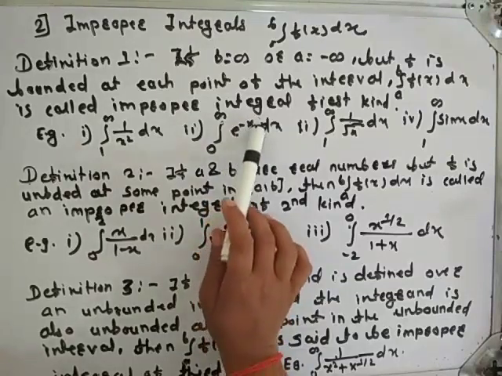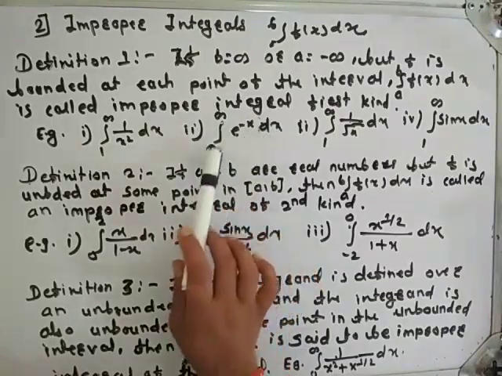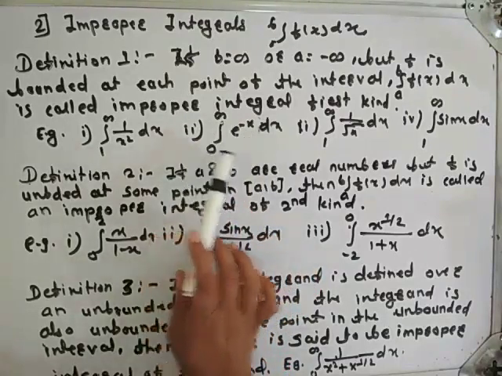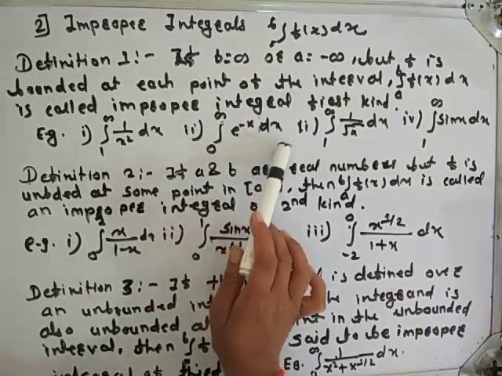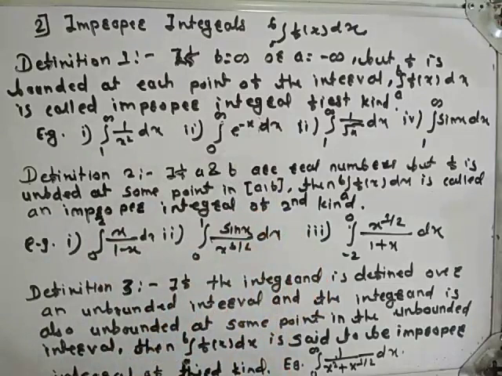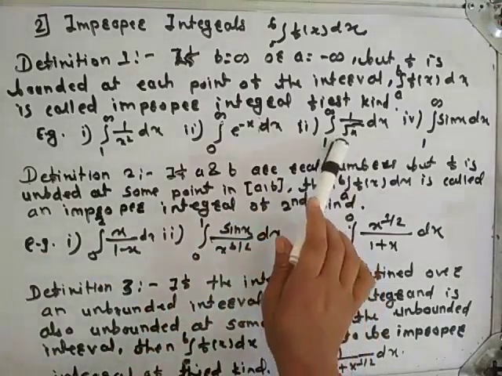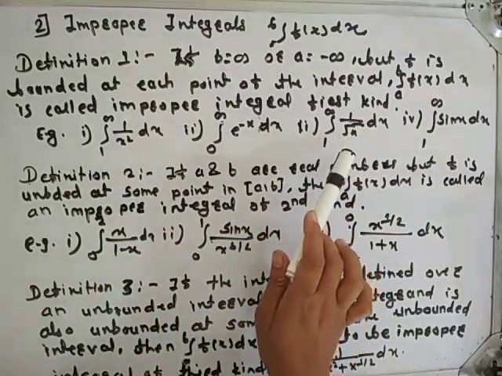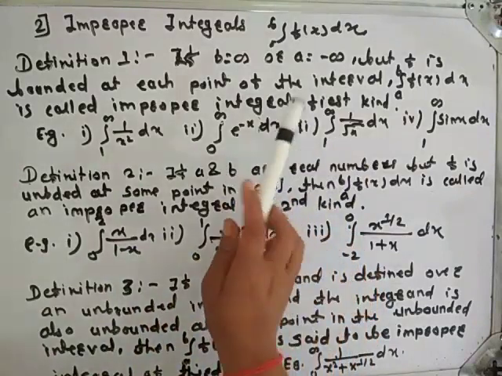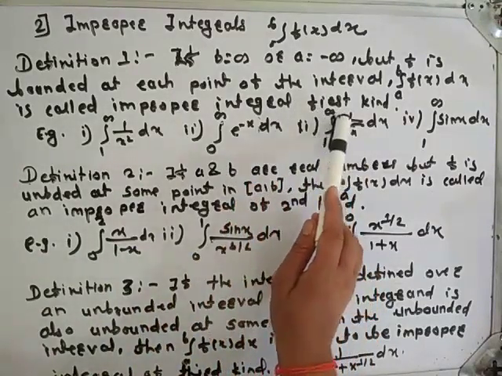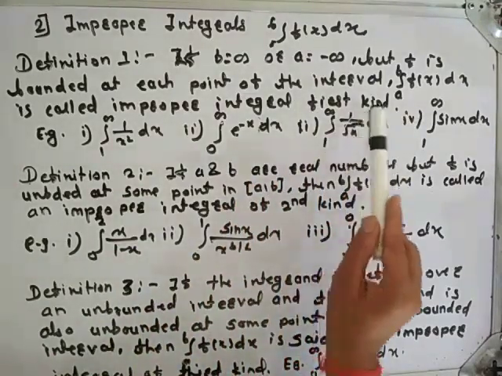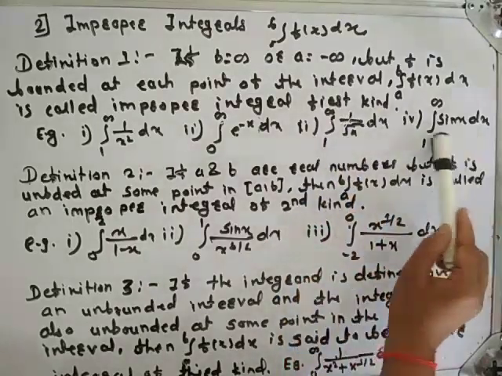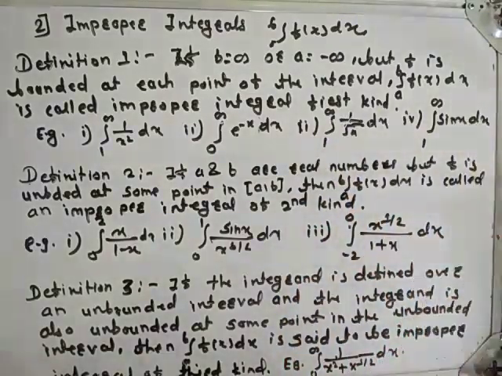So e raised to minus x is bounded for all x belonging to the interval closed at 0, open at infinity. Similarly, this example is also an improper integral of first kind, because here b is equal to infinity and this function is bounded in this interval.